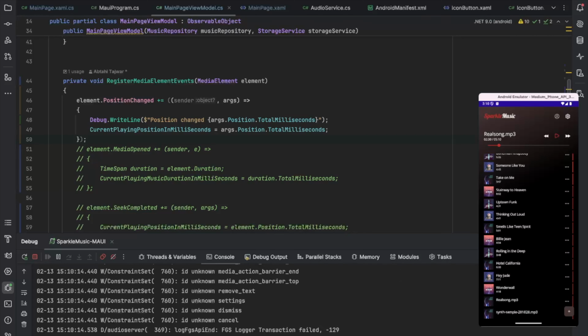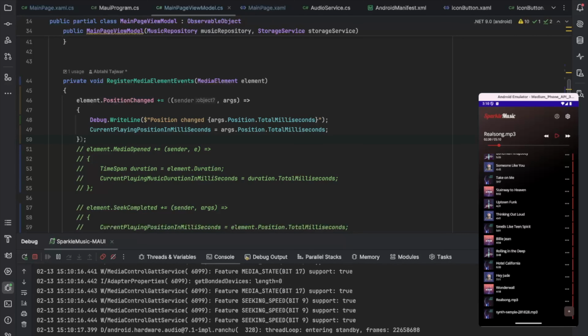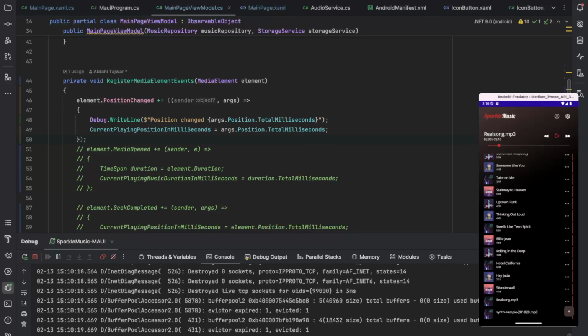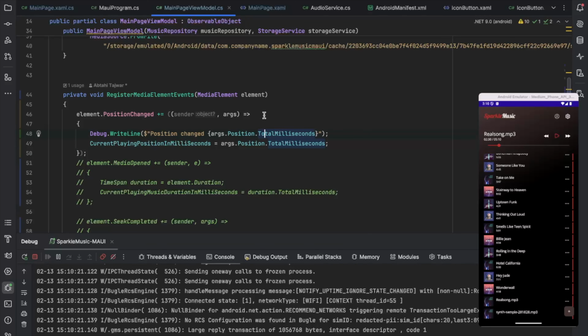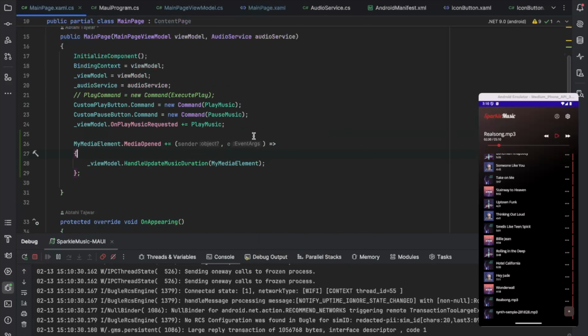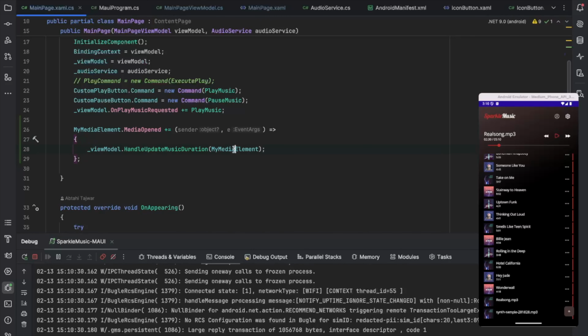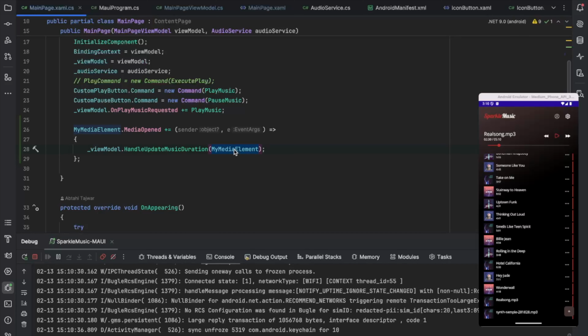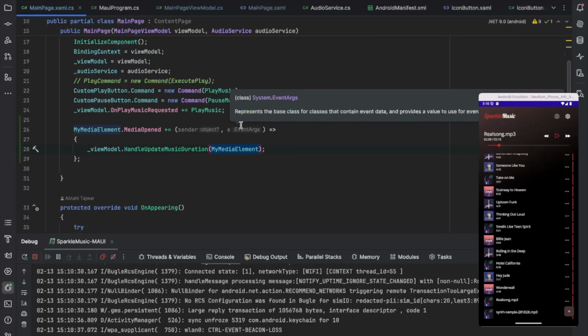The problem is that this is getting the previous song's duration, which is not good, and I think this is because the element we are passing here is not updated yet. So what we have to do is somehow trigger this or get this from here. We need to check the internet for a solution.